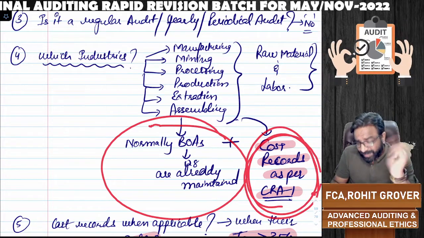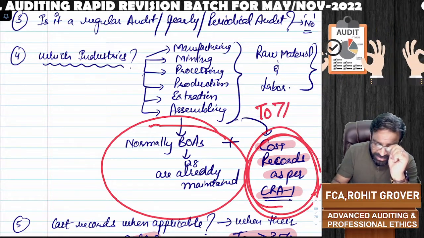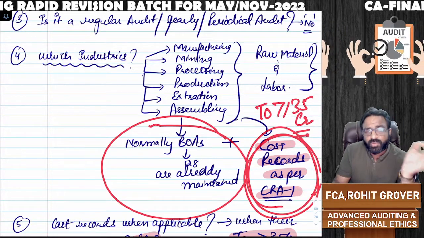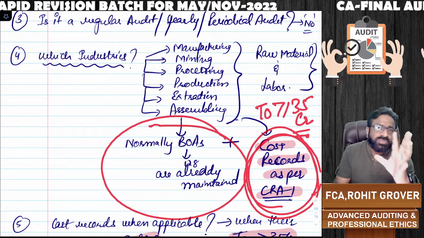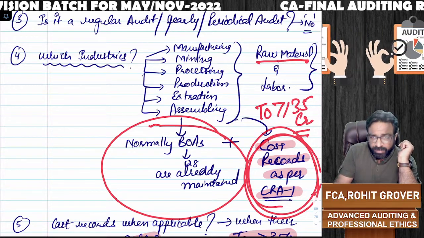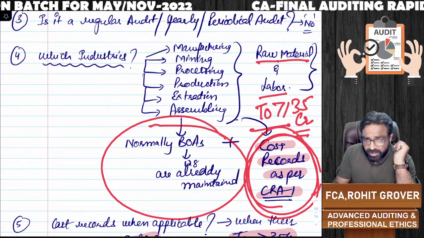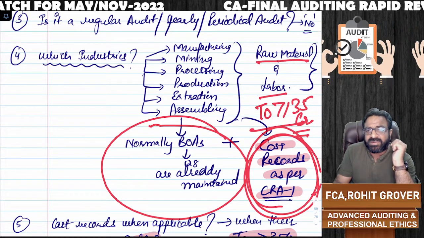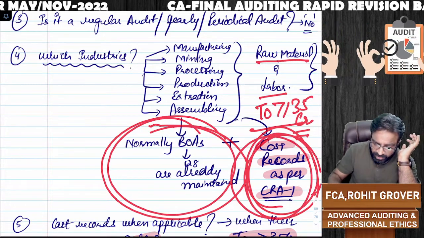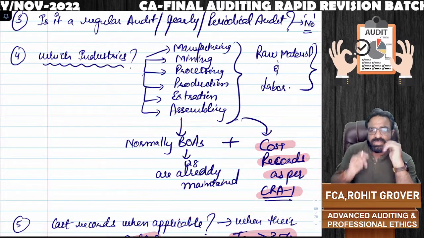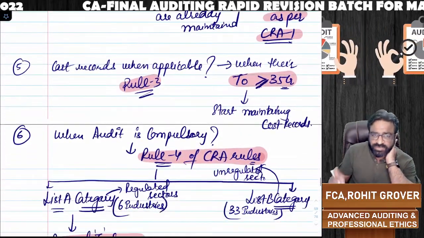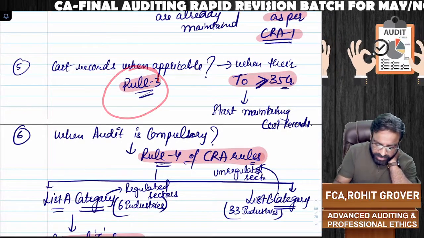But you maintain cost records if your turnover is greater than or equal to 35 crores. Where is it written? Rule number 3 of Cost Records and Audit Rules 2014. So if your company uses raw material and labor and the total turnover is greater than or equal to 35 crores, along with the normal books of accounts, the company also has to maintain what? Cost records. Did you get the point or not? Yes. Next, cost records when applicable, as I already told you, rule number 3 of CRA rules.